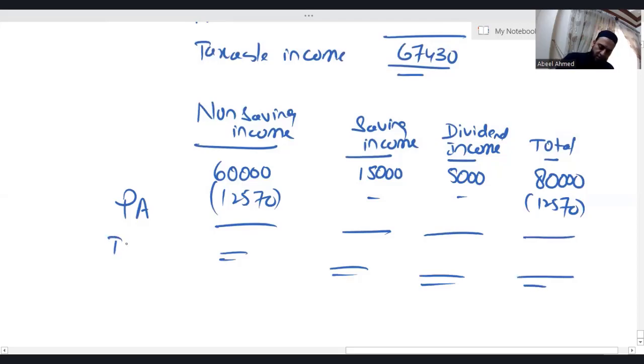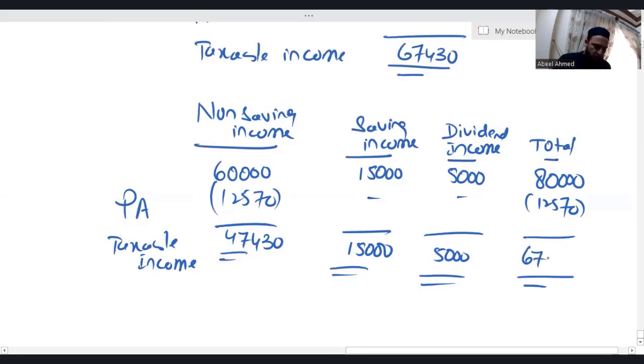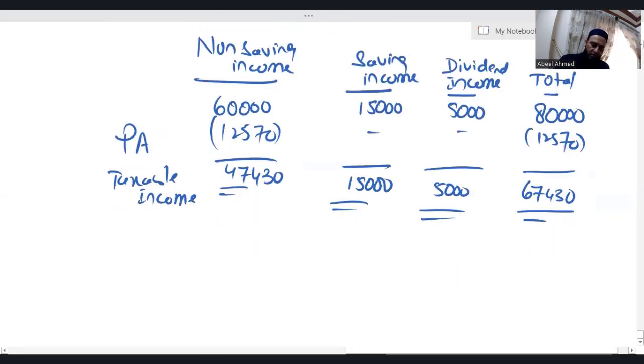Here comes the taxable income. 60,000 minus 12570. Taxable income is 47,430. Saving income is 15,000. Dividend income is 5,000. So I'm getting obviously the 67,430. When it comes to applying the tax rate, first we apply tax rate on non-saving income, then saving, and finally we go for dividend income.